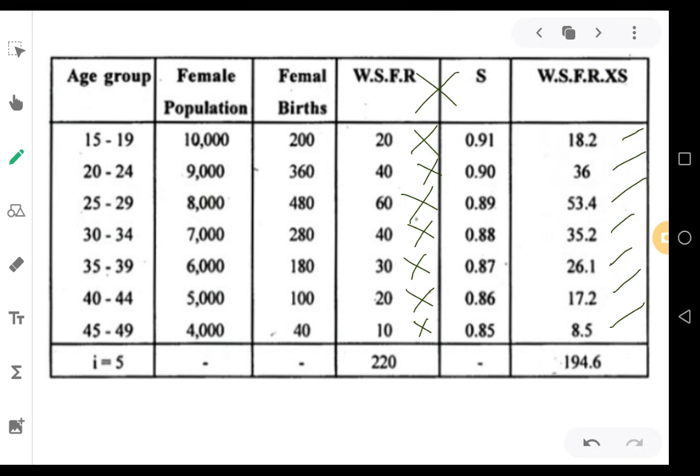Then we have to add the summation of WSFR. If you add all the numbers in this column, you will get 220, that is summation of WSFR. Then add the last column, WSFR into survival rate. If you total that column, summation of WSFR into S is 194.6. And I is always 5, because these are quinquennial age groups and will not change. Now let us proceed to the formulas and calculate GRR and NRR.